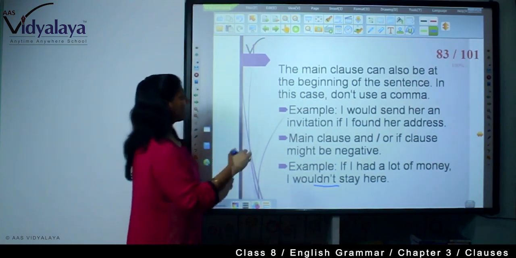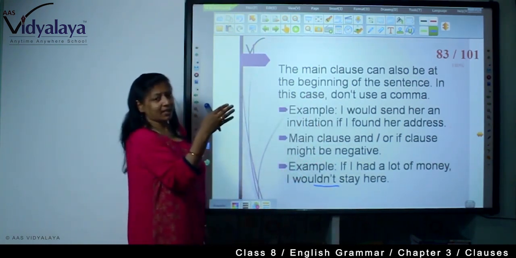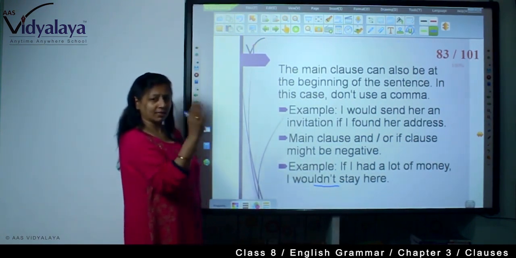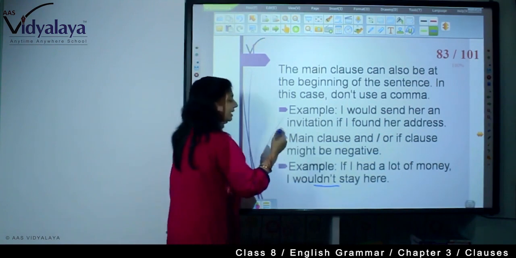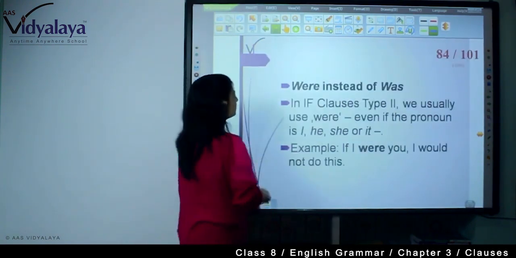So you are seeing, when the main clause is at the beginning, we don't use a comma in between the if clause and the main clause. And we can turn the thing into negative also.